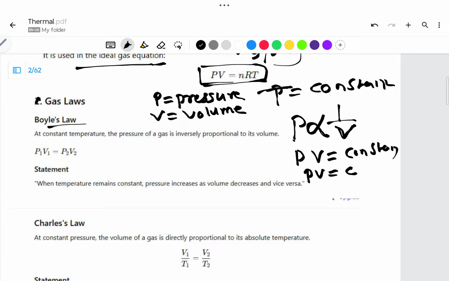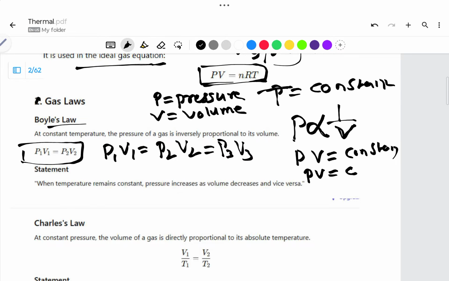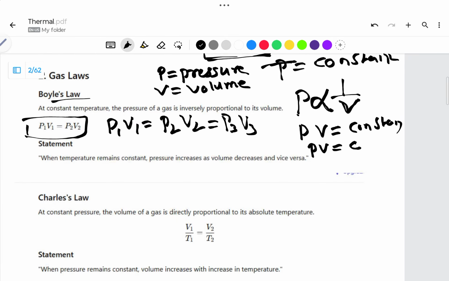This equation can be written as P1 V1 is equal to P2 V2, or further P3 V3, and so on. Once again, when the temperature remains constant, pressure increases as the volume decreases, and vice versa. Both are varying in opposite directions.